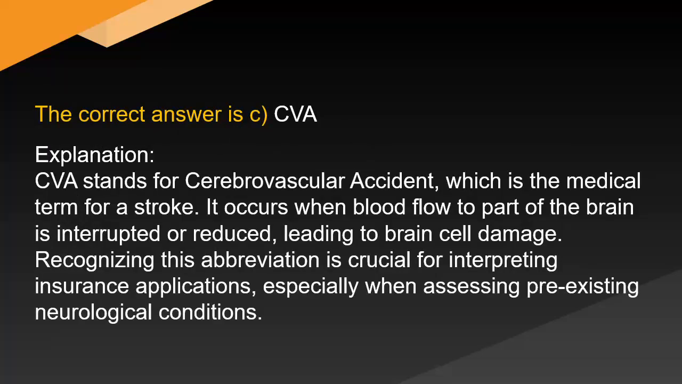CVA. Explanation. CVA stands for cerebrovascular accident, which is the medical term for a stroke. It occurs when blood flow to a part of the brain is interrupted or reduced, leading to brain cell damage. Recognizing this abbreviation is crucial for interpreting insurance applications, especially when assessing pre-existing neurological conditions.